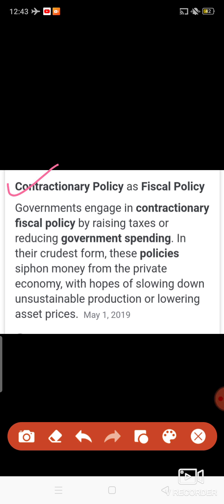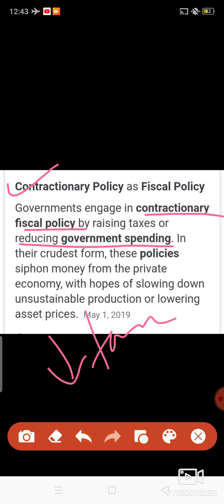Government engages in contractionary fiscal policy by raising taxes or reducing government spending. In expansionary fiscal policy we saw that government reduces taxes, but in this case government increases taxes.